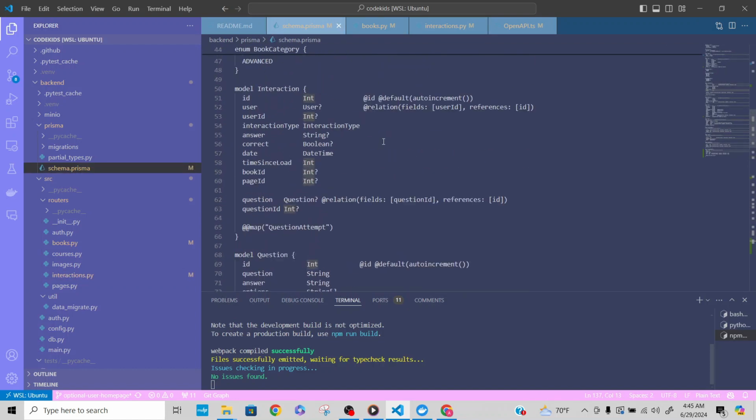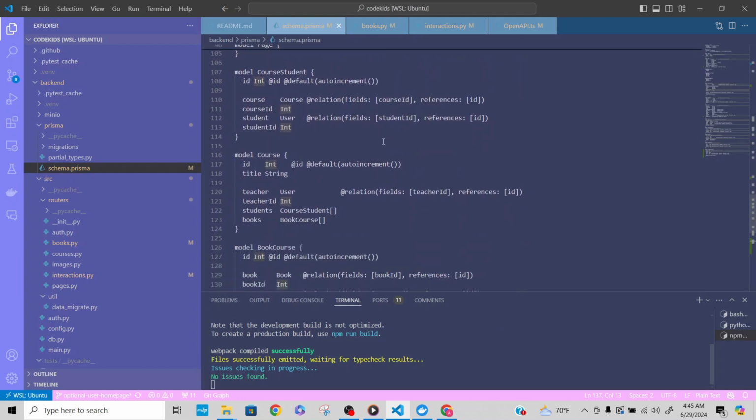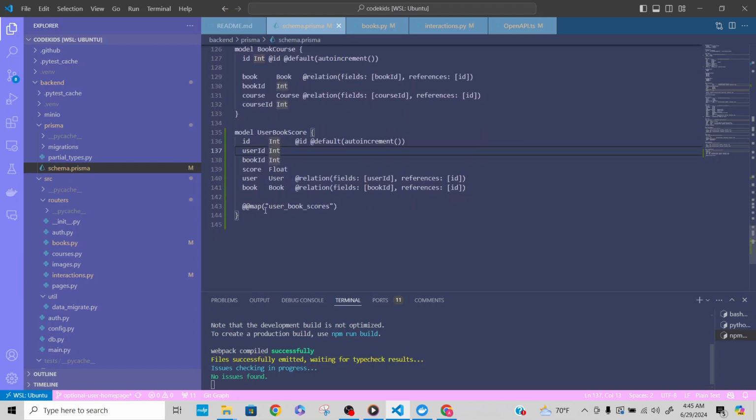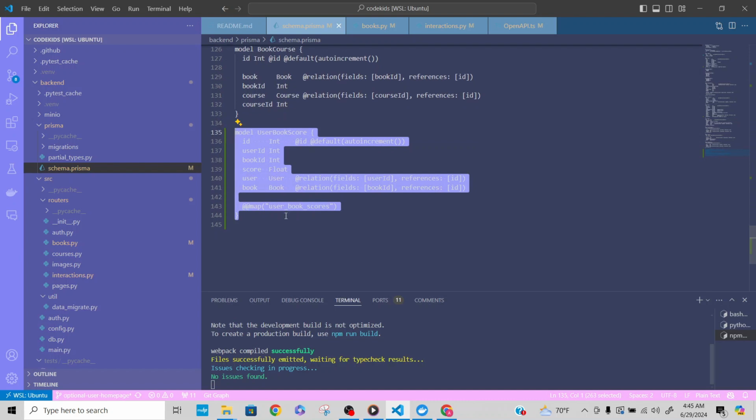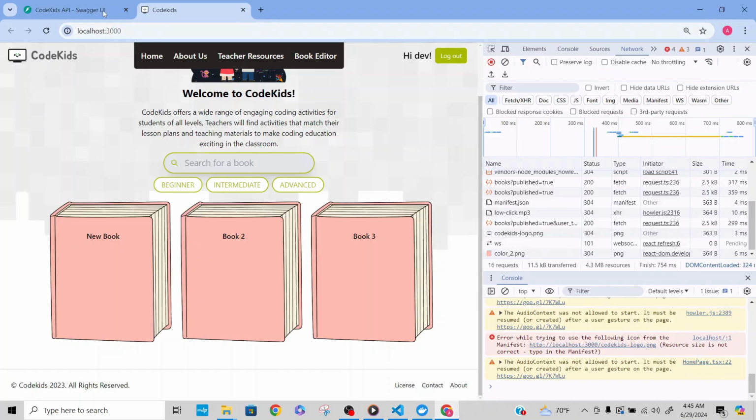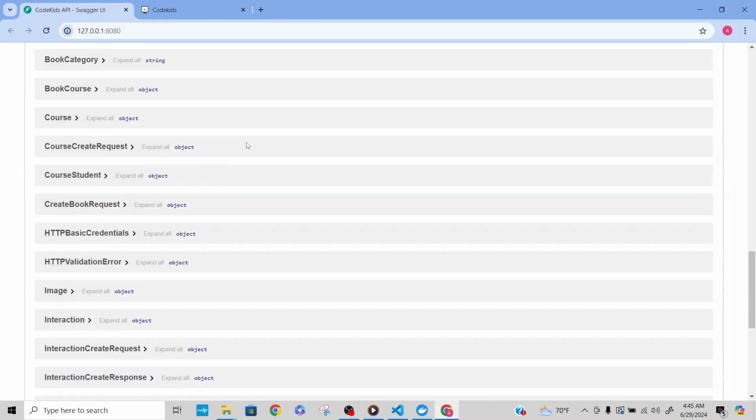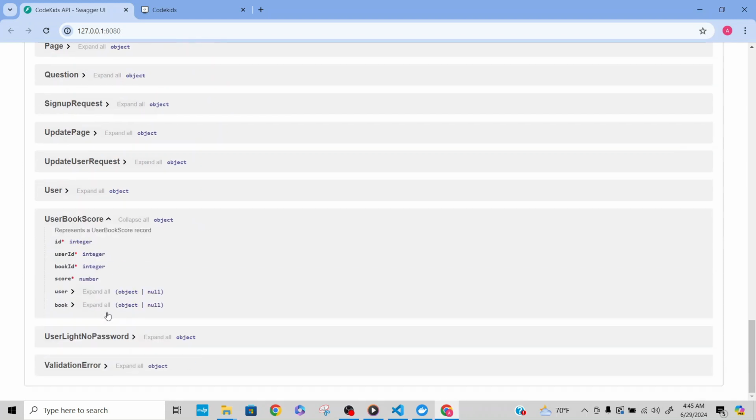Then we have schema.prisma, just a few additions here. It defines the database schema, including models for users, books, interactions, and user scores. And as you can see right here, I have the user book score data table created already. And also, if I open up the actual database, you can see that the schema is present all the way down here.